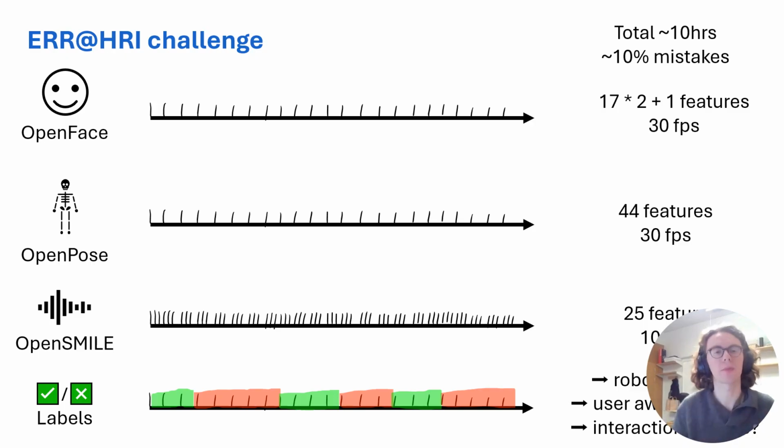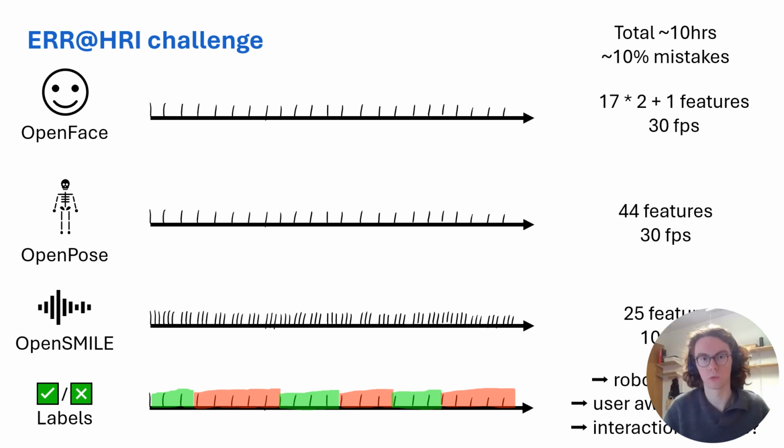So just to recap, you've probably heard this many times before already, but what is this challenge that we're working with? What is this data? This data consists of about 10 hours of recordings of human-robot interactions. And these interactions contain mistakes, mistakes that we call either robot mistakes, user awkwardness, or interaction rupture when one of the two previous ones is happening. And of those 10 hours, about 10% are mistakes.